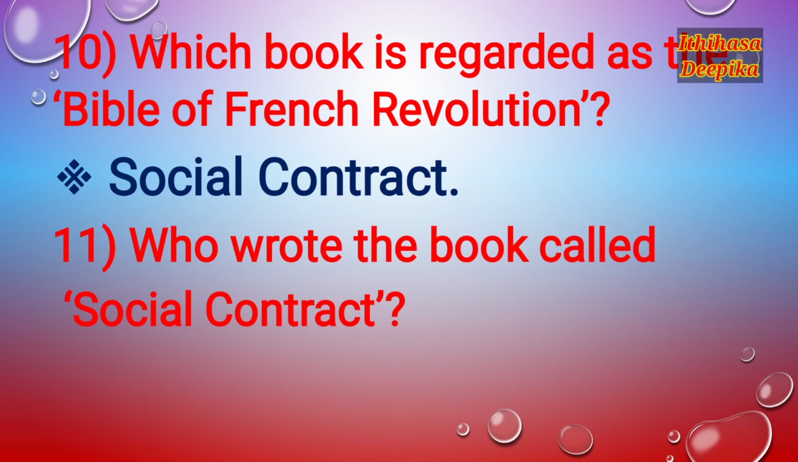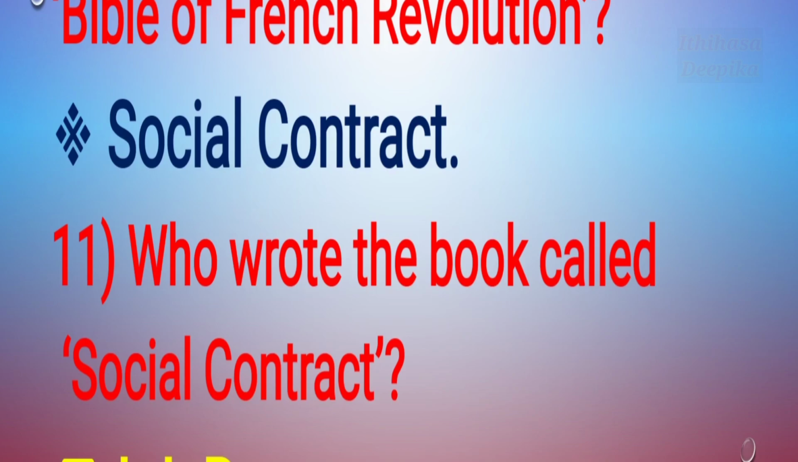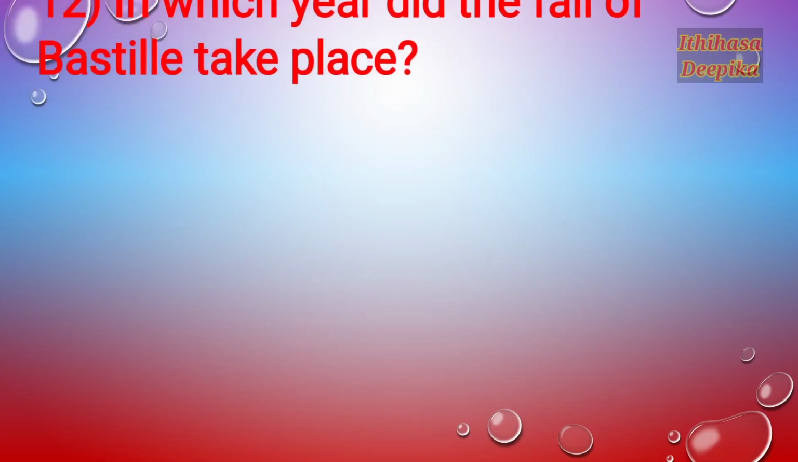Question number 11. Who wrote the book called Social Contract? J.J. Rousseau wrote the book called Social Contract. Social Contract was written by J.J. Rousseau. So the answer is J.J. Rousseau.